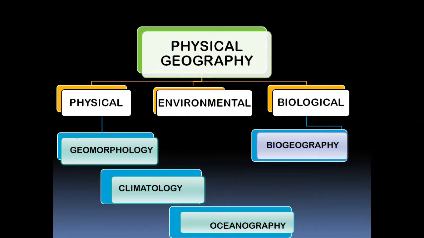Physical geography is further classified into three aspects. We have physical, under which we go down to further details such as geomorphology, climatology, and oceanography. Then we have biological geography or living geography, also called biogeography, and a combination of both physical and biological geography helps us to understand the environmental aspect.